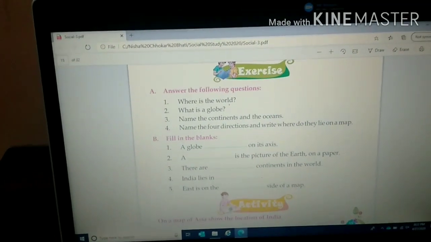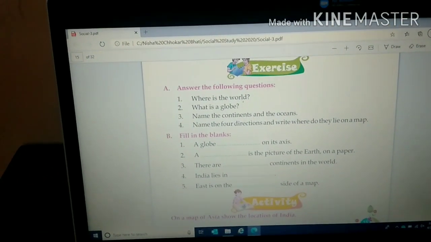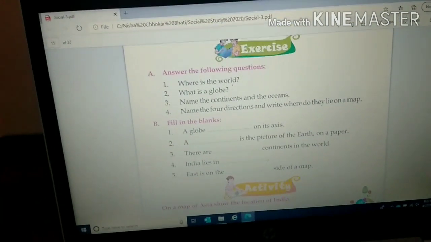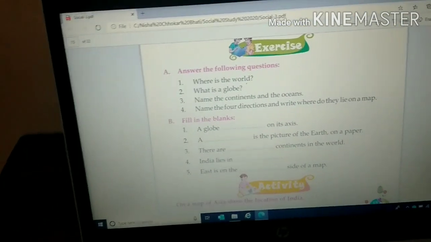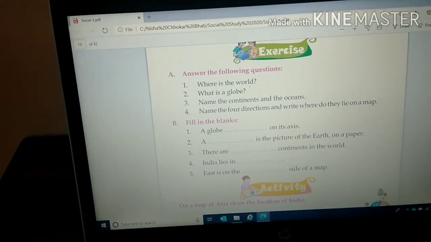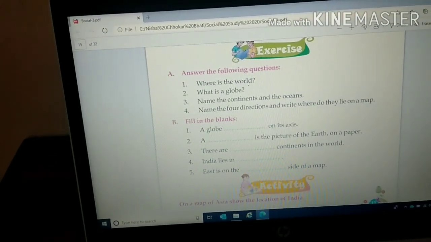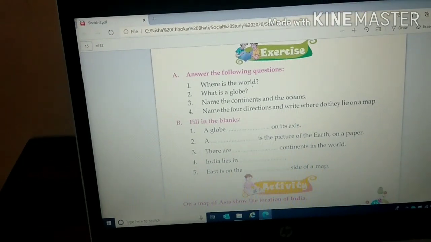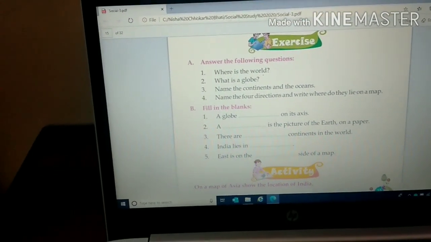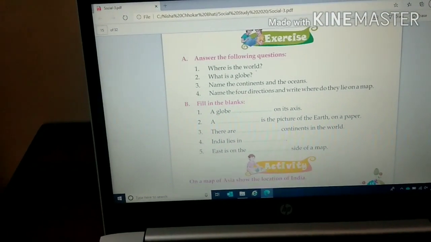Let us come to the exercises. First, we will do fill in the blanks. A globe dash on its axis. A globe rotates on its axis. Then next is, dash is the picture of the earth on a paper. Can you give the answer? Okay, I will tell. A map is the picture of the earth on a paper.